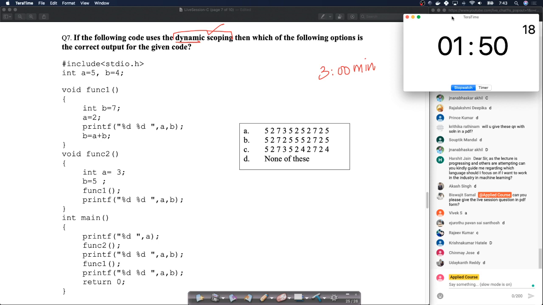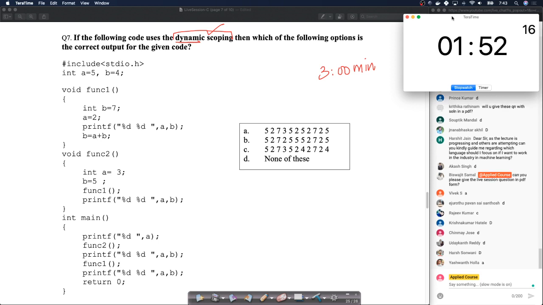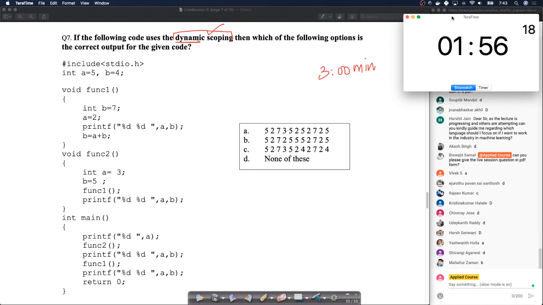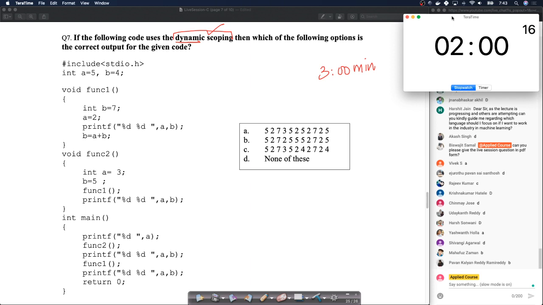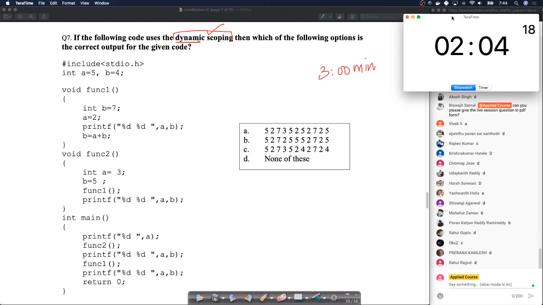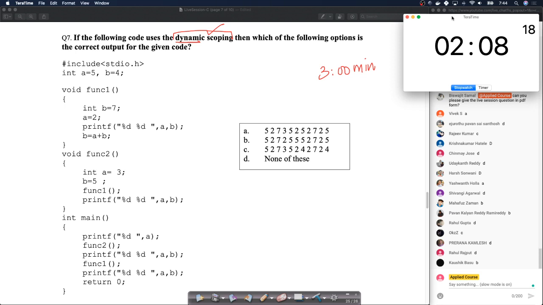Okay, I see a few answers here. Again, somebody is asking a question about the AI course. Sorry, we want to keep track. This discussion is about C programming for GATE. If you have any questions, please email us. We'll respond to that. Right? Sorry, we want to stay on the topic of discussion today because it's unfair for other students.